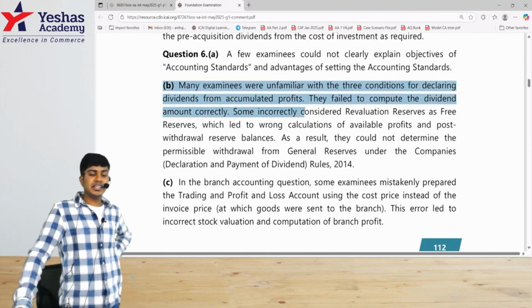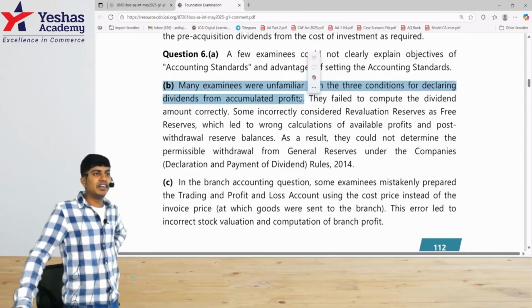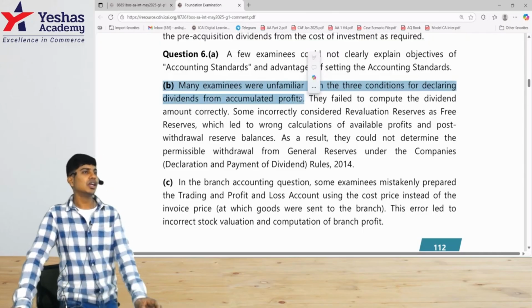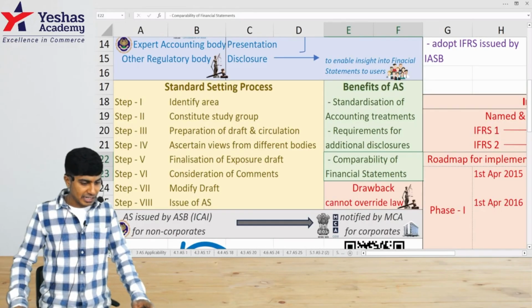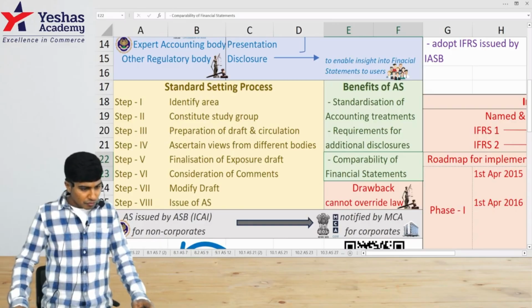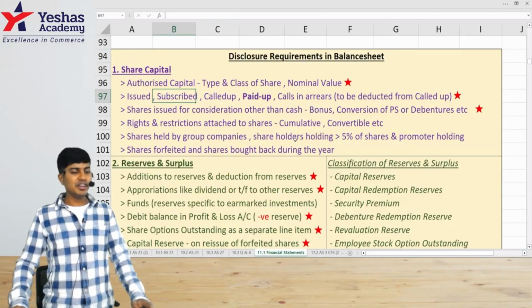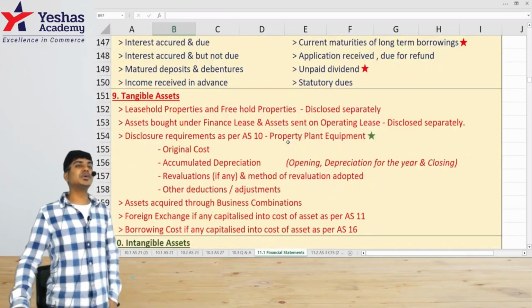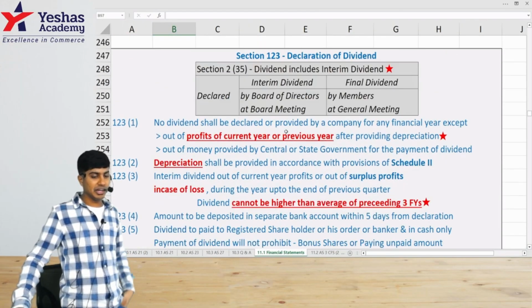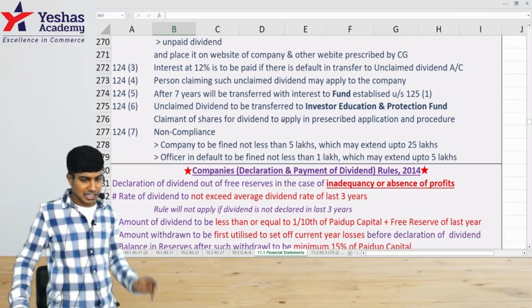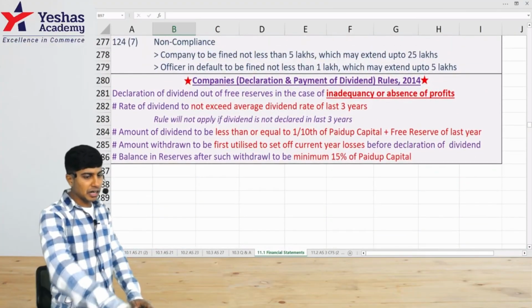This is Section 123 of your Companies Act 2013; you would have read this in law as well as in accounts. Whenever there are insufficient profits and you have to declare dividend, you have to keep in mind certain things. The rate of dividend cannot exceed the average of the last 3 years, and the money that you withdraw for the purpose of dividend cannot be more than 10% of paid up capital plus free reserves. And the last condition is, after you take that previous year's reserves, minimum 15% of the paid up capital should still be there. So this question is from the financial statements topic, this exact part.